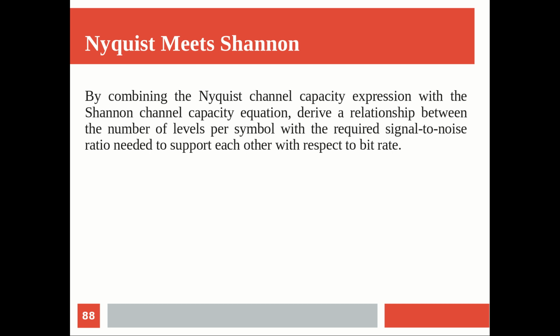So here I have a different question for you. By combining the Nyquist channel capacity expression with the Shannon channel capacity equation, you can derive the relationship between the number of levels per symbol and the signal to noise ratio. So finally you want a derivation between the number of levels L and the signal to noise ratio, and that is needed to support a particular bit rate. Okay, so how can we relate them to each other?